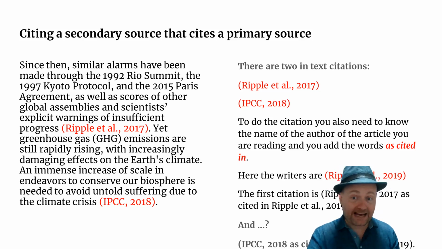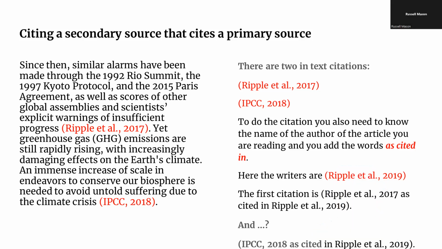You read about Ripple or about the IPCC research in another article. So this is the specific case where we use this citation. And in the second example here, we would use IPCC 2018 as cited in Ripple et al. 2019. So you can see that the second part of the citation is the same in both cases. This is because we are citing the same article.